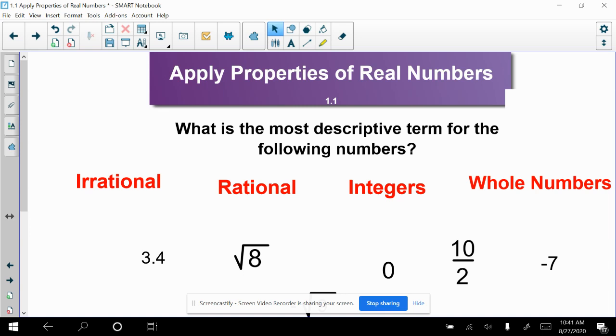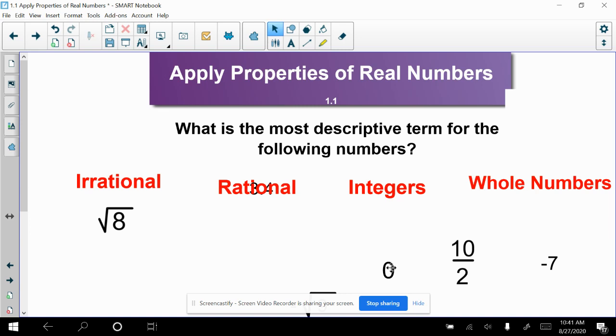Hopefully you guys are thinking through this with me. 3.4, its most descriptive term would be rational. This is supposed to be a fun game, but it apparently isn't working. We'll try one more time. So 3.4 is rational. The square root of 8, its most descriptive term would be irrational. We don't really classify things further than irrational, but rational numbers, we do try to classify them further, right?